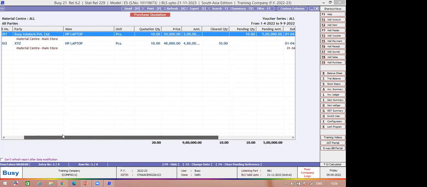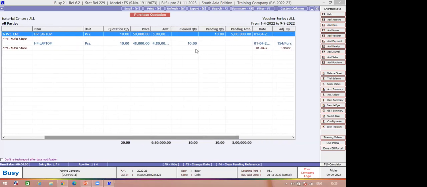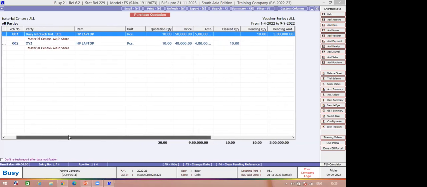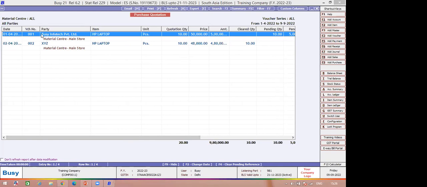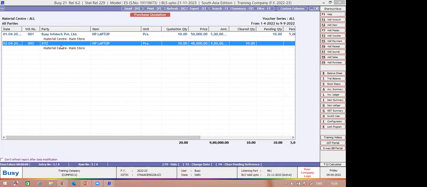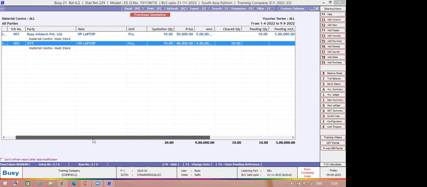So for 001 we have 10 pieces pending, because this quotation 001 is not adjusted. This 002 quotation belongs to Busy Info. I have done an adjustment with party XYZ, because I have done a purchase quotation with XYZ party, and I also did a purchase bill against that quotation from the XYZ party. So let's check out the XYZ quotation number.